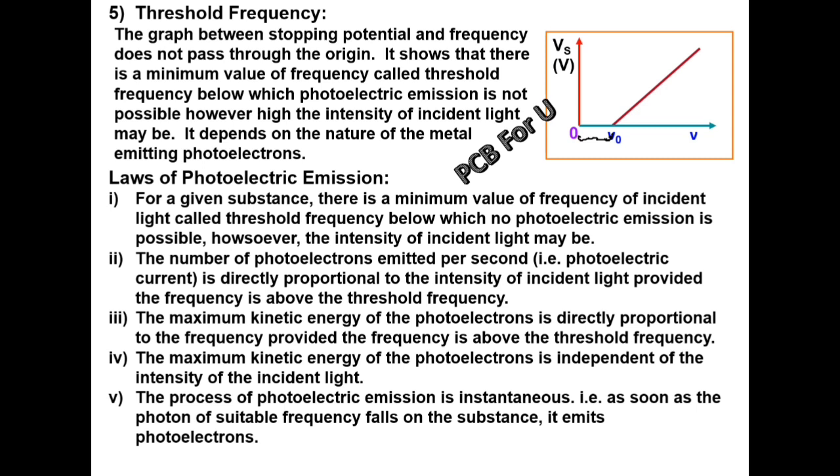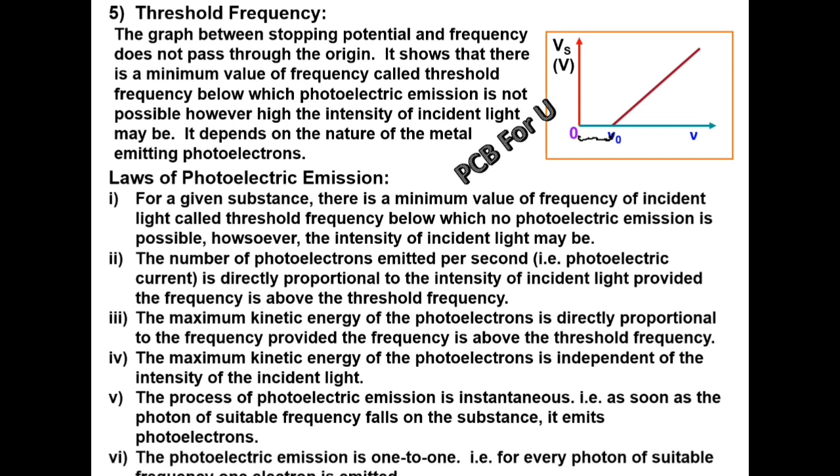The process of photoelectric emission is instantaneous, that is, as soon as a photon of suitable frequency falls on the substance, it emits photoelectrons. Photoelectric emission is one-to-one, that is, for every photon of suitable frequency, one electron is emitted.